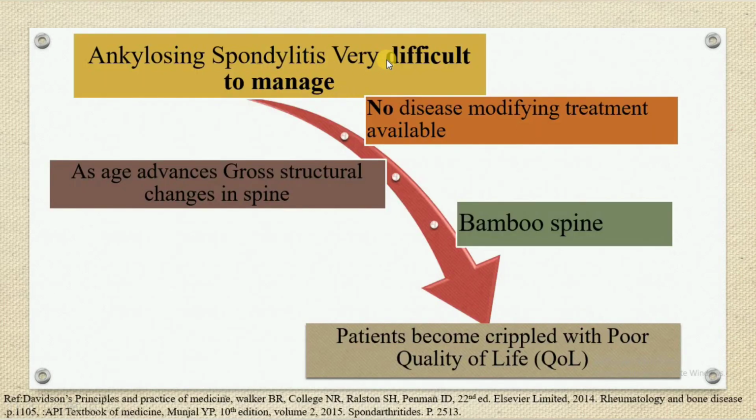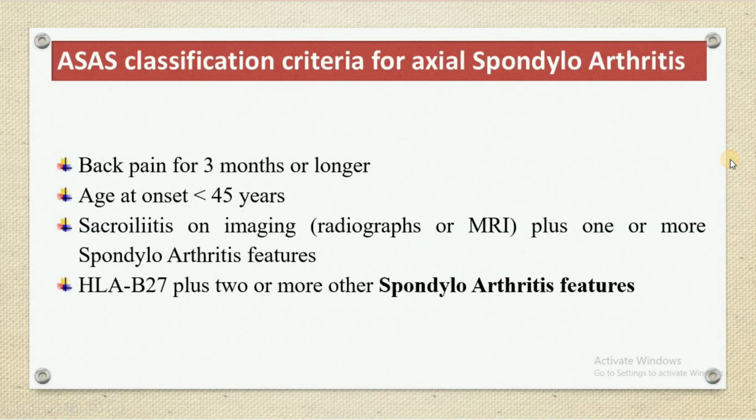So ankylosing spondylitis is a very difficult entity to manage and no disease modifying treatment is available, and as age advances gross structural changes occur in the spine leading to bamboo spine. At last, patients become crippled with poor quality of life.